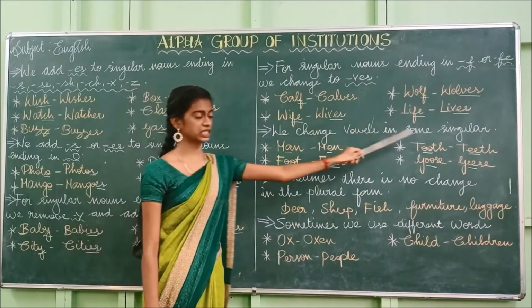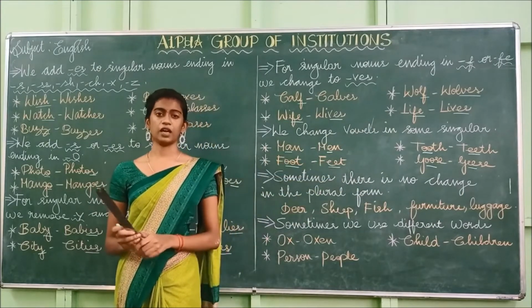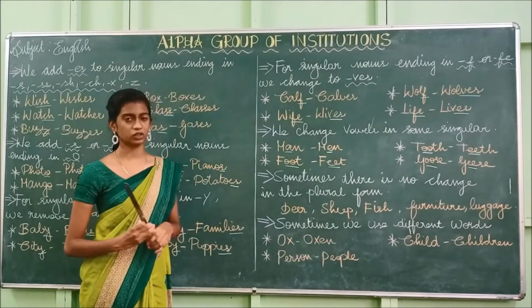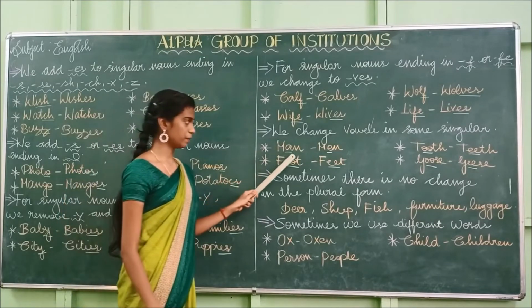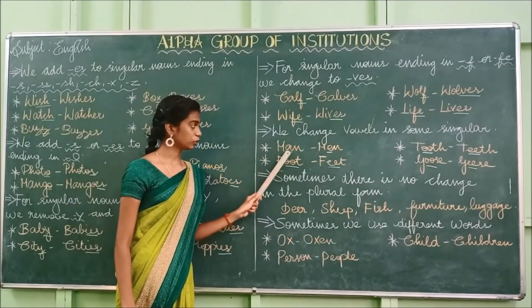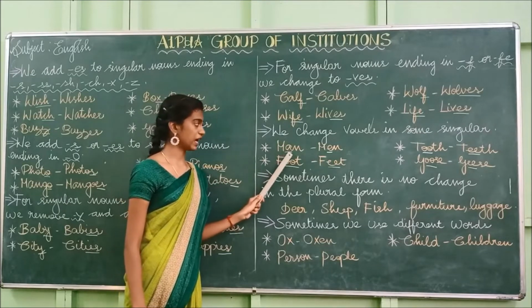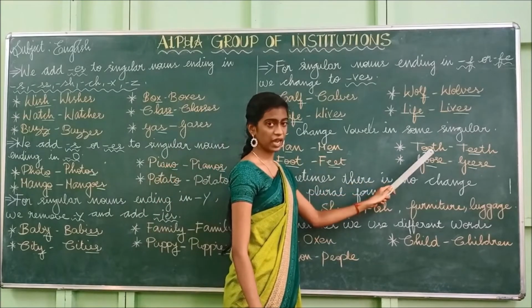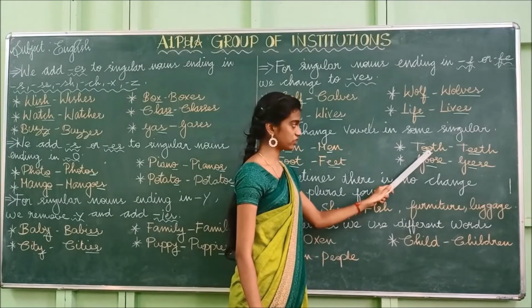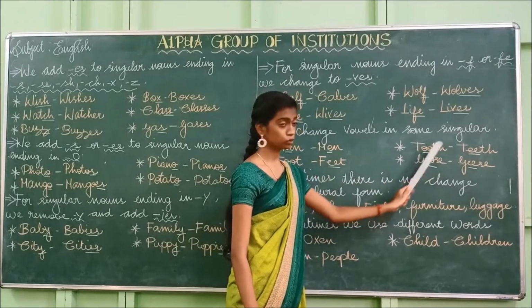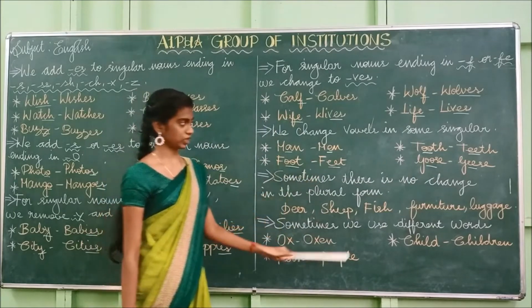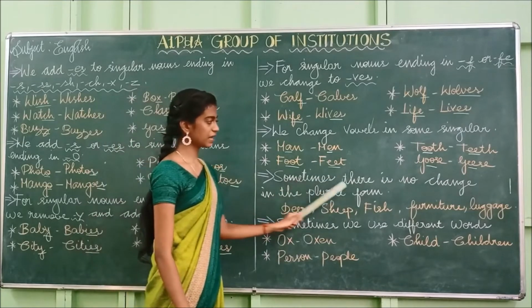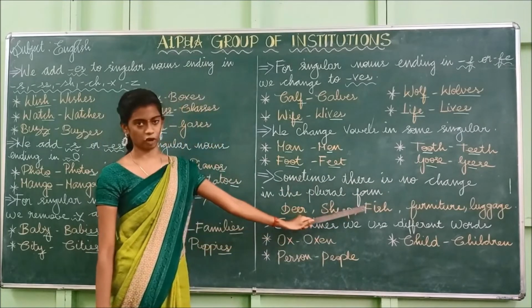So we change vowels in some singulars. If we find a vowel in the singular noun, what we have to do? We have to change the vowel to make it a plural noun. Example, man. In this word, we can find the vowel A, so we have changed this to E. Man, men. Likewise, tooth. We have found the vowel O, so we have changed this O into E. Tooth, teeth. Foot, feet. Goose, geese. Have you understood this? Okay.